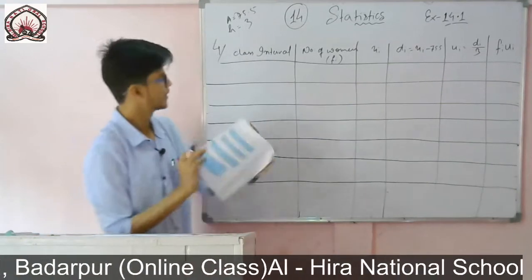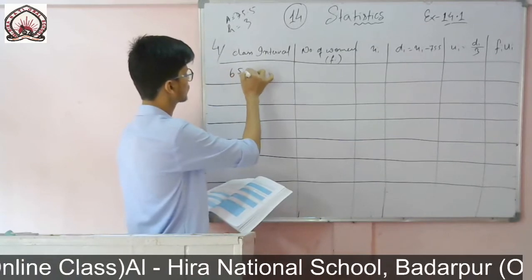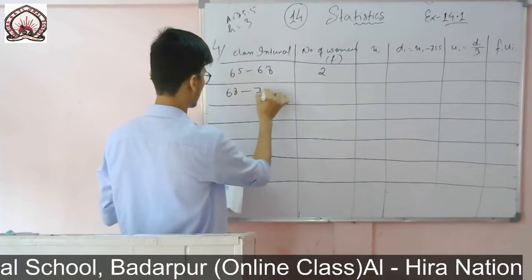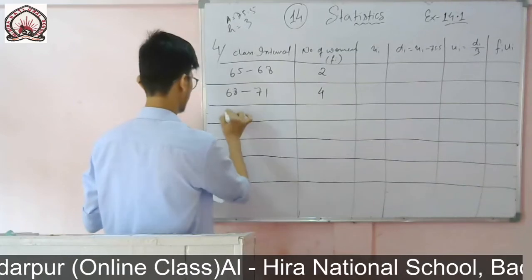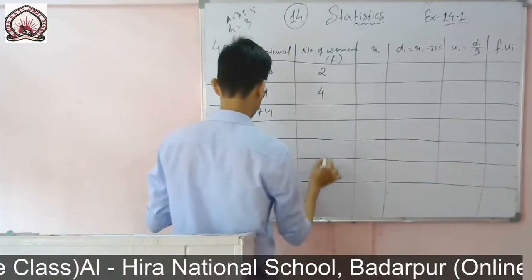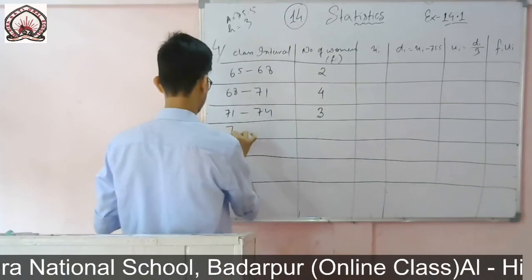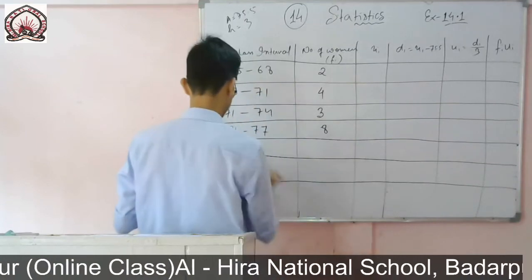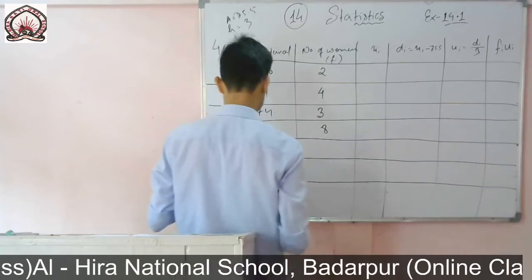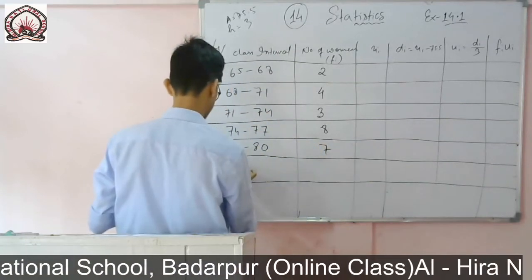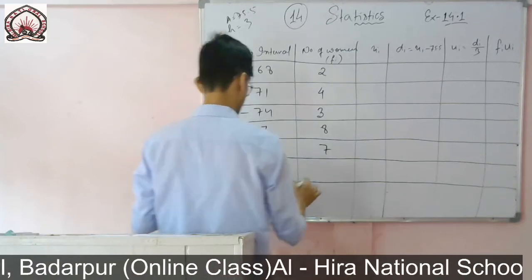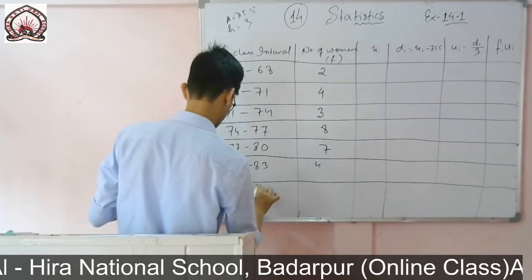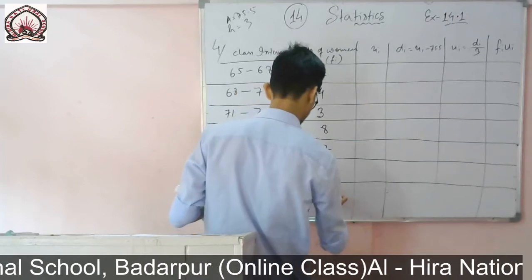So you see, the interval is given: 65 to 68, number of women 2; 68 to 71, number of women 4; 71 to 74, number of women 3; 74 to 77, number of women 8; 77 to 80, number of women 7; then 80 to 83, number of women 4; and the next one, 83 to 86, number of women 2.